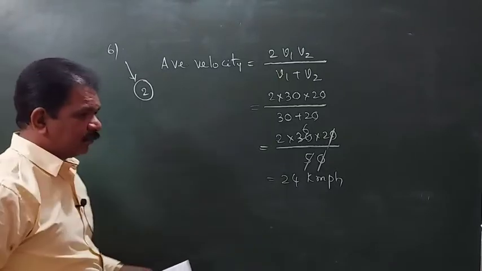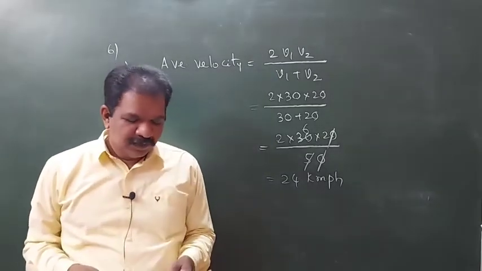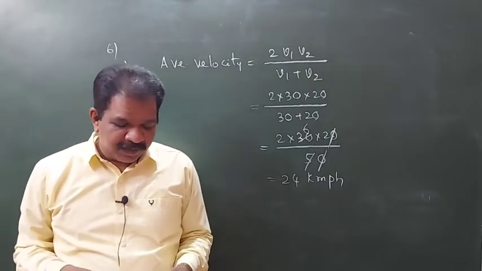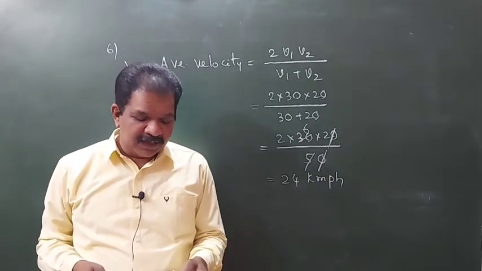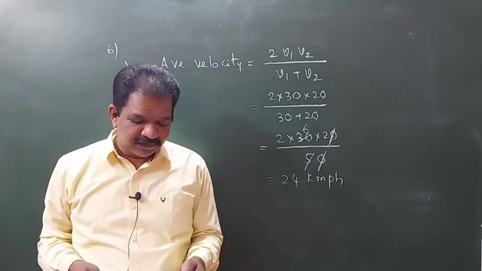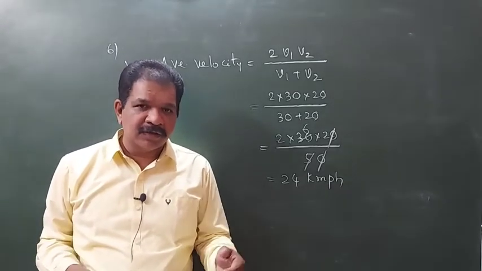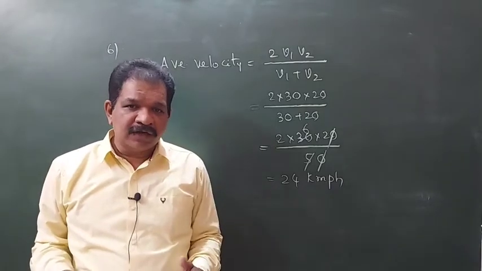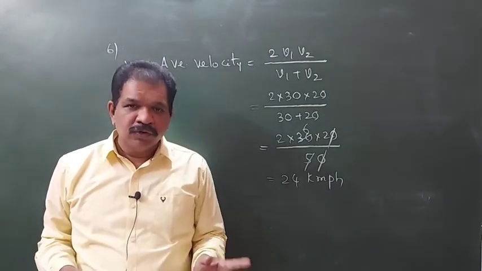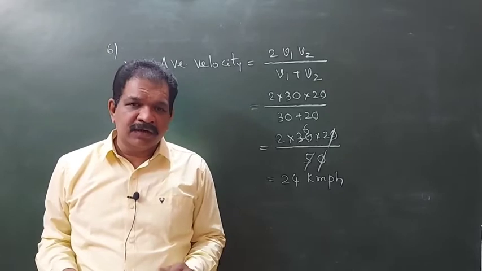So the sixth will be the second option. Next, seventh. A body starts from rest and moves with constant acceleration for t seconds. In the first half of the time it traveled x1. In the next half of the time it traveled x2. What is the relation between x1 and x2?